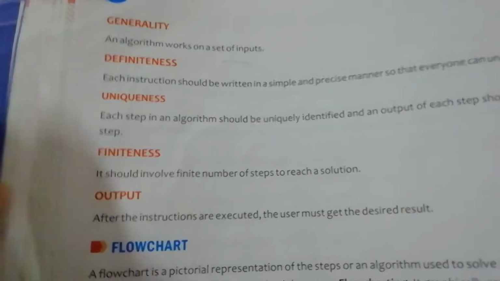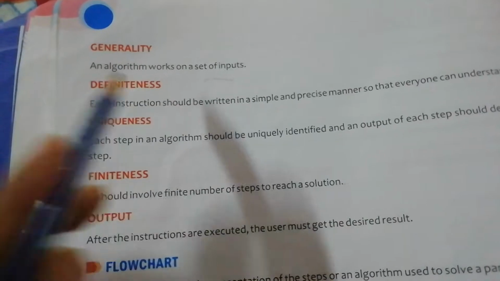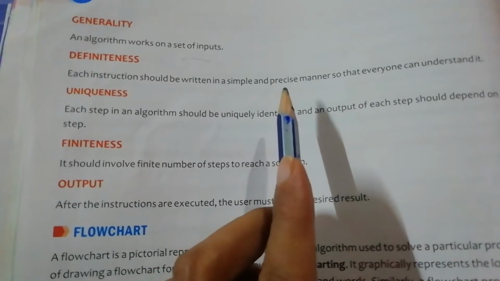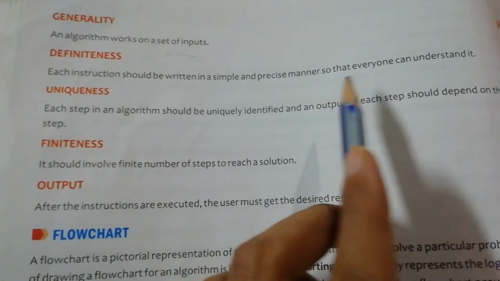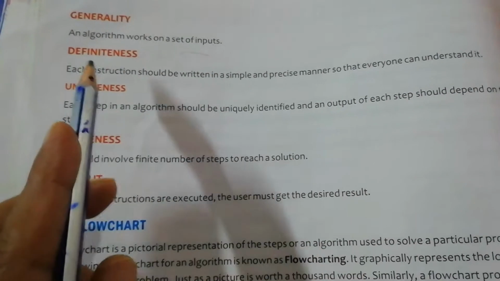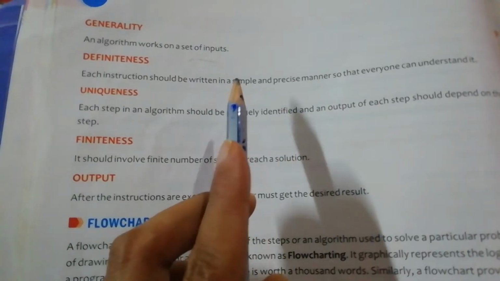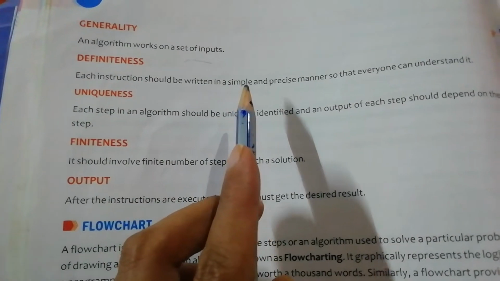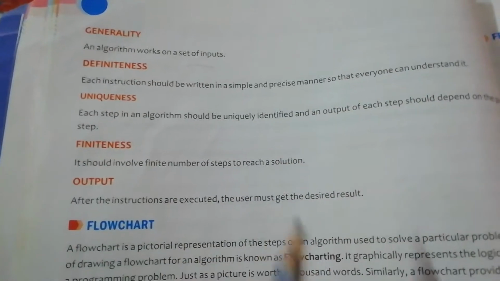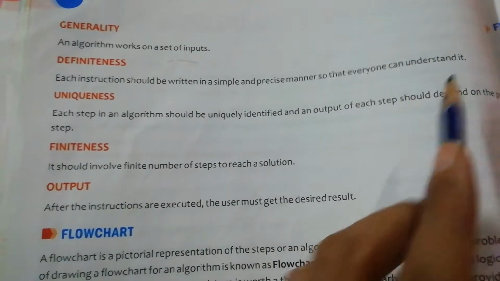Next we have definiteness. Number 3 is definiteness. Each instruction should be written in a simple and precise manner so that everyone can understand it. That means every statement, every step of an algorithm should be written in a simple and precise, means short form, so that everyone can understand this.